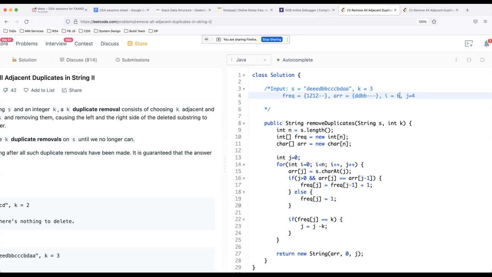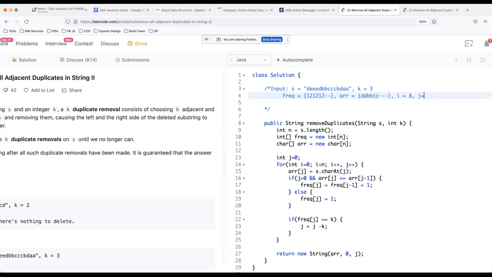J becomes 4, I becomes 7. Copy C over here. And frequency is 1 because C is not equal to B. Then again J becomes 5, I becomes 8. Again copy one more C here. Frequency of this is 2 because it is same as the previous one.